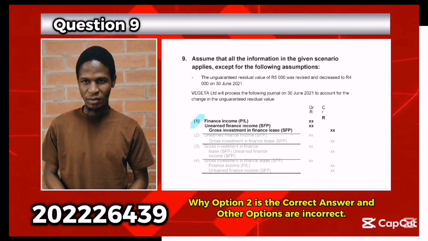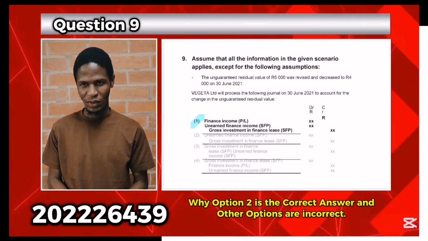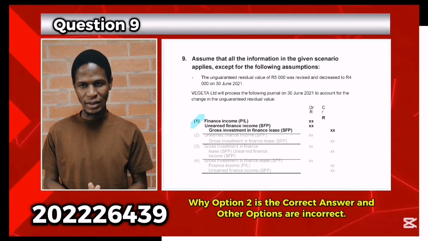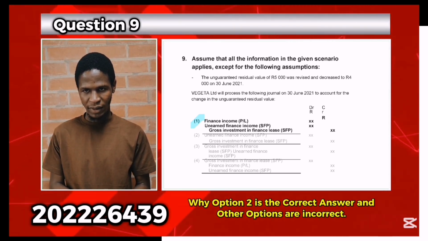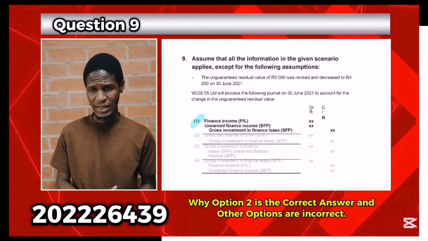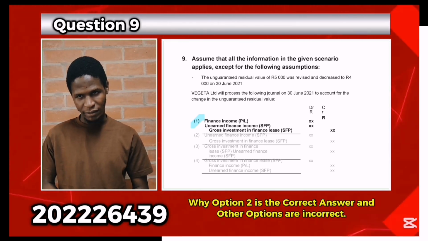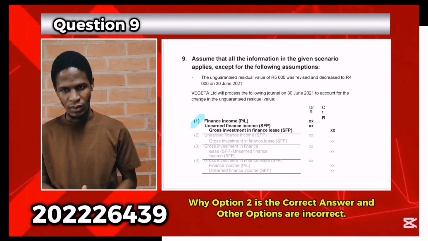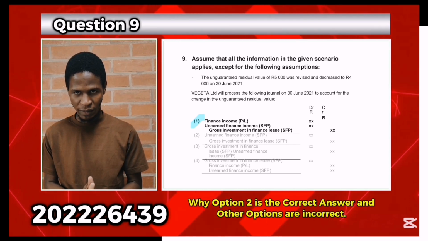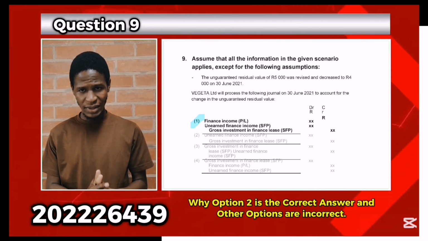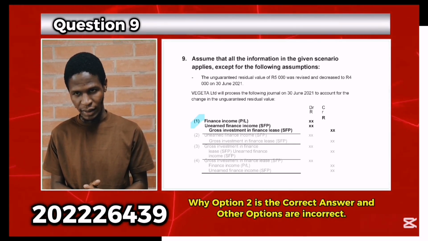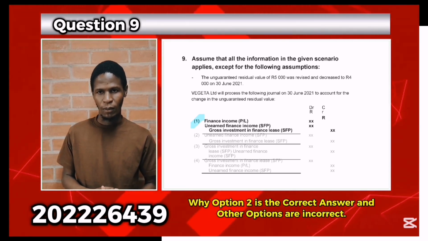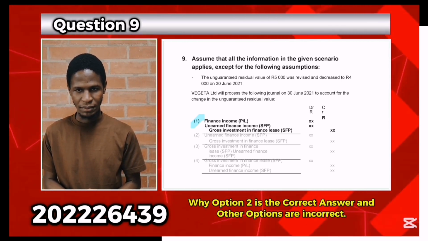On the unguaranteed residual value of 5,000 that was revised to 4,000 rand, the correct journal entry that should be passed by the lessor is to debit finance income and credit unearned finance income and gross investment in finance lease. Debiting unearned finance income and crediting gross investment in finance lease is incorrect, because this entry ignores the impact of finance income in profit or loss. IFRS 16 paragraph 53(b) requires that the lessee discloses the finance cost for the reporting period. Finance costs are accounted for in the statement of profit or loss.